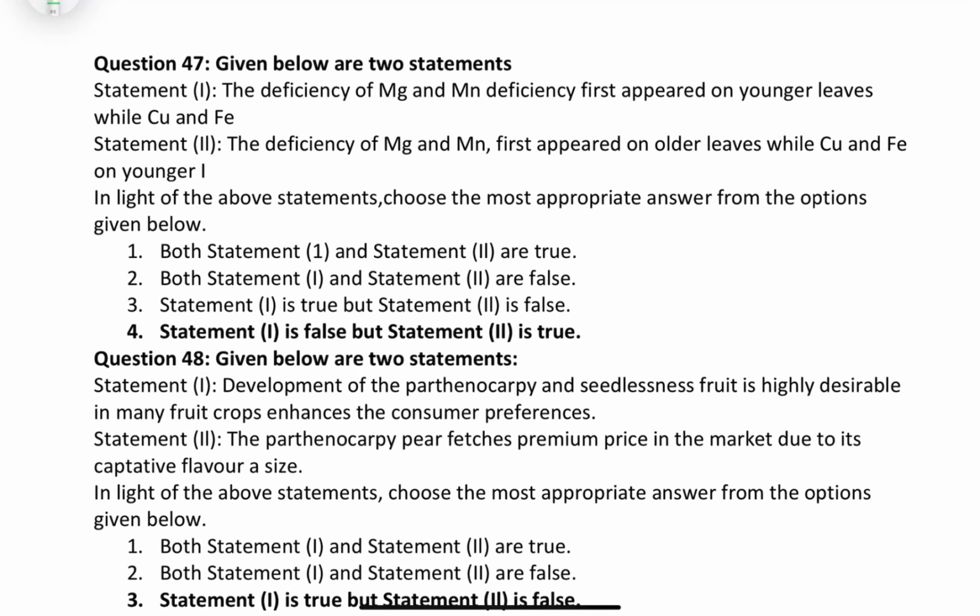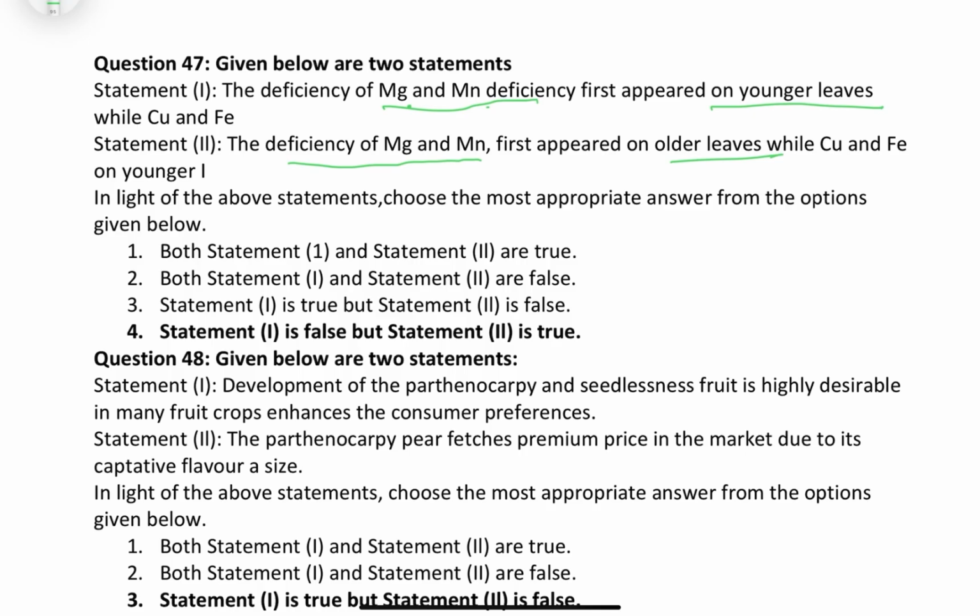The deficiency of magnesium and iron first appear on young leaf, while copper and iron on the older leaves. Then deficiency of magnesium first appear on older leaf. Friends, this both the statement, let me see once again.